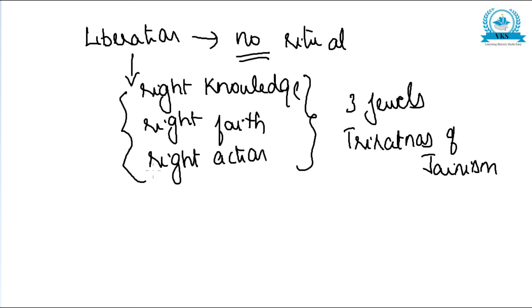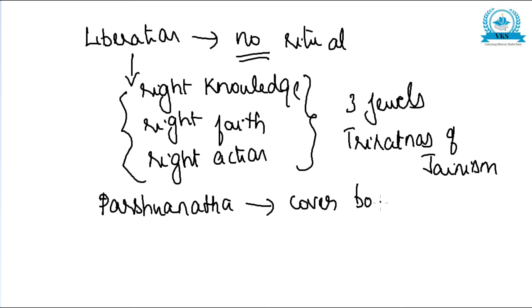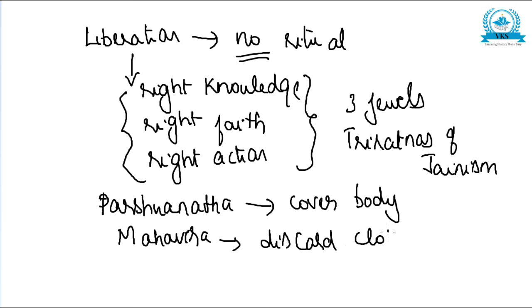Now Parshvanatha, Mahavira's predecessor and the 23rd Tirthankara, had asked his followers to cover the upper and lower portions of the body, but Mahavira asked them to discard their clothing altogether. So here there were 2 different concepts of Parshvanatha and Mahavira. And according to Jainism, the practice of war was prohibited.